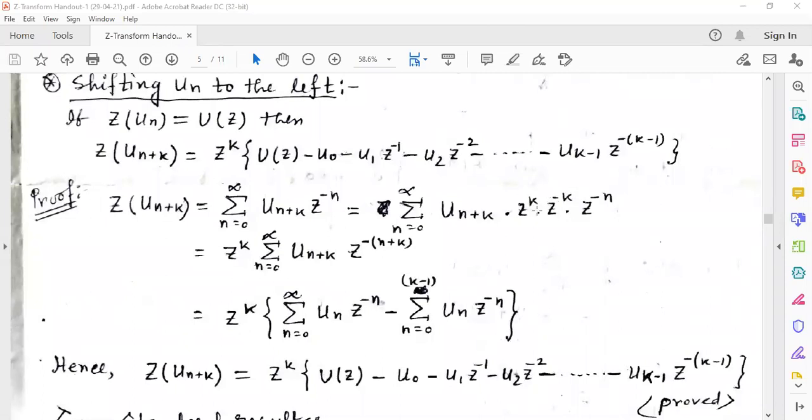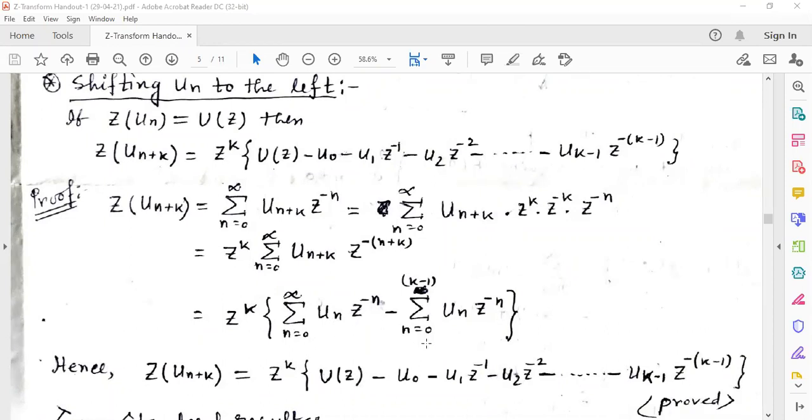Now we are taking this z^k out of the summation. So z^k summation n equal to 0 to infinity u_{n+k} z^(-(n+k)). If we take the common minus, that is n plus k. So z^k [summation n equal to 0 to infinity u_n z^(-n) minus summation n equal to 0 to k minus 1 u_n z^(-n)].